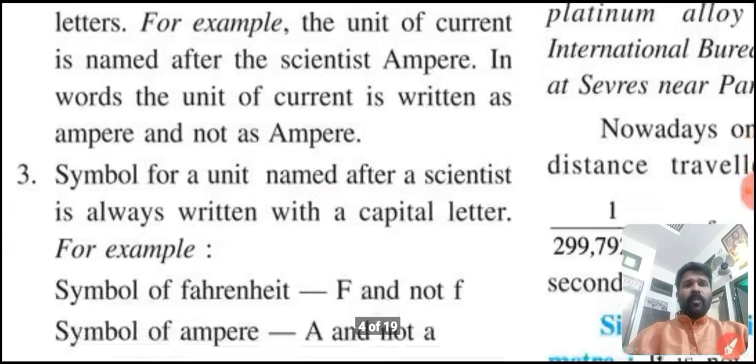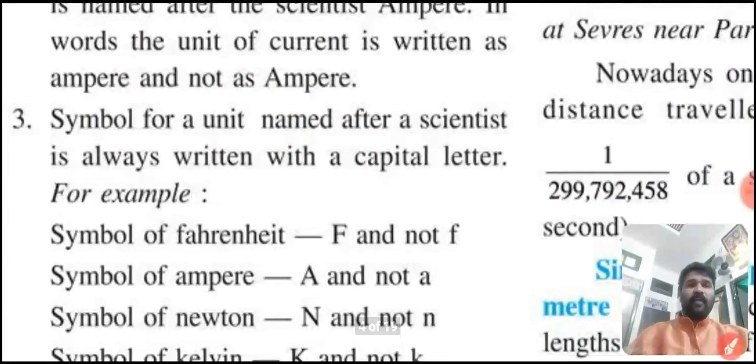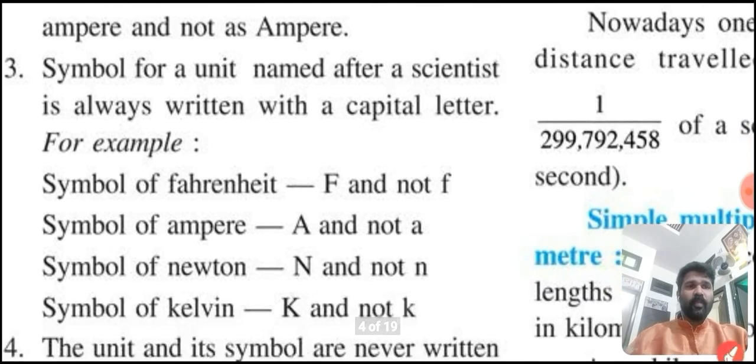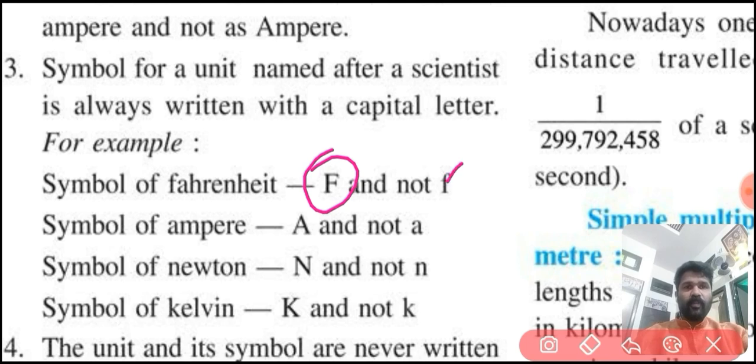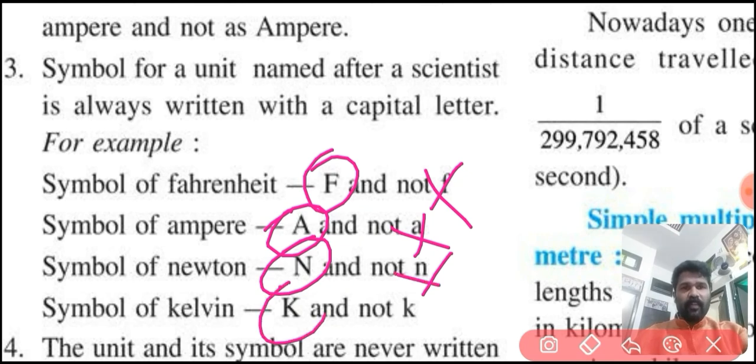Now, the symbol for a unit named after a scientist is always written with a capital letter. Symbol of Fahrenheit is capital F, not small f. Symbol of ampere, capital letter A, not small a. Symbol of Newton, capital letter N, not small n. Symbol of Kelvin, capital letter K, not small k.